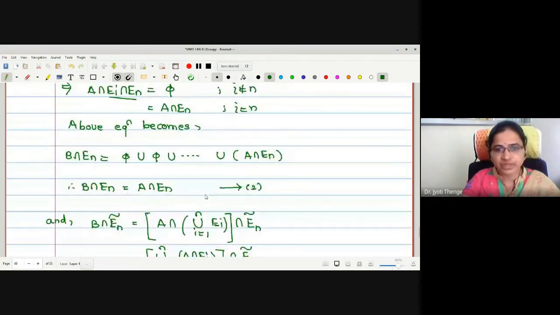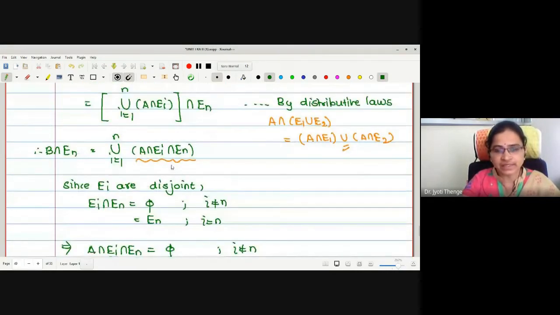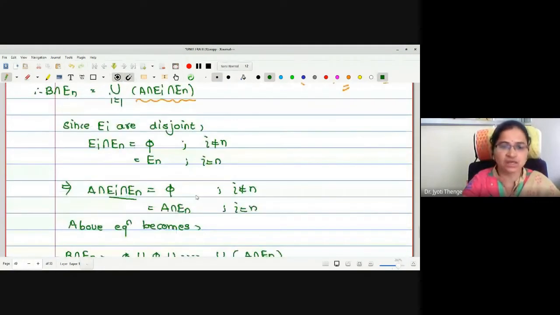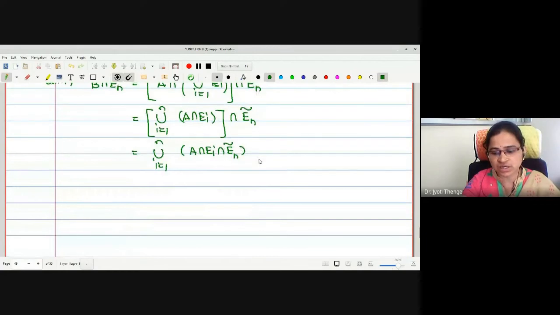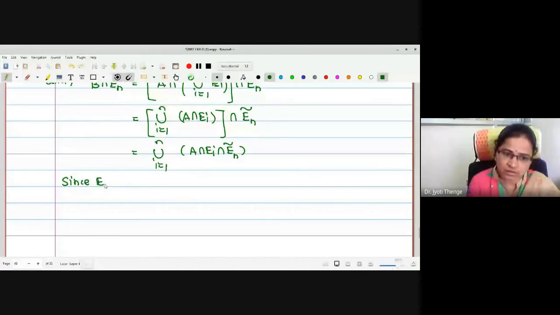Correct? Here we have found the value of A intersection Ei intersection En. Now you have to tell me the value of A intersection Ei intersection En complement. Again I will write, since Ei are disjoint, I think no need to repeat that Ei intersection Ej value. Let us write directly A intersection Ei intersection En complement.